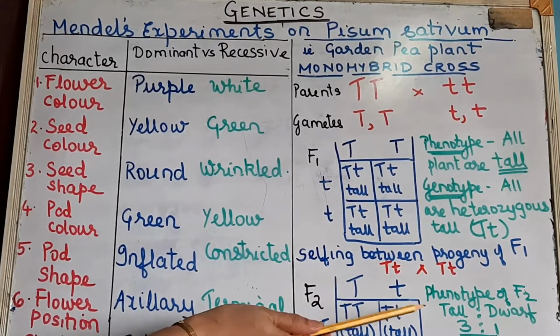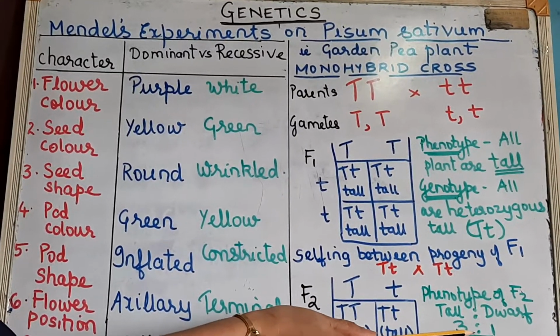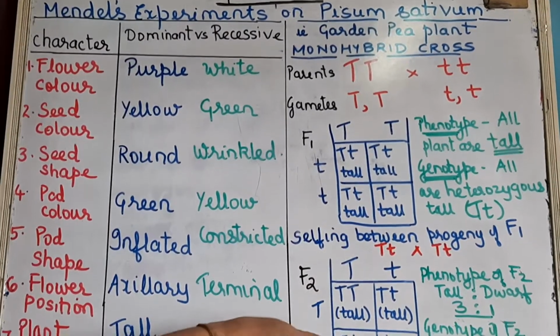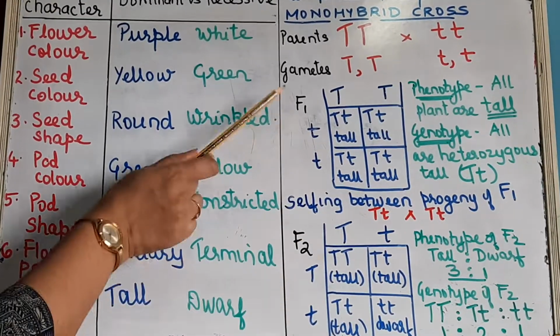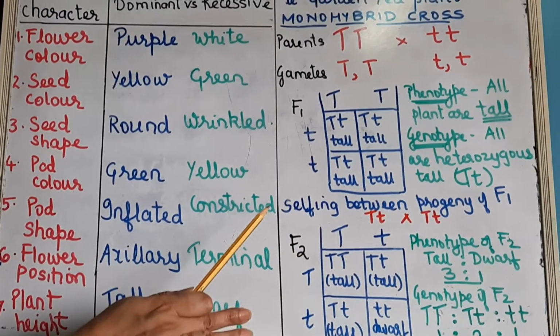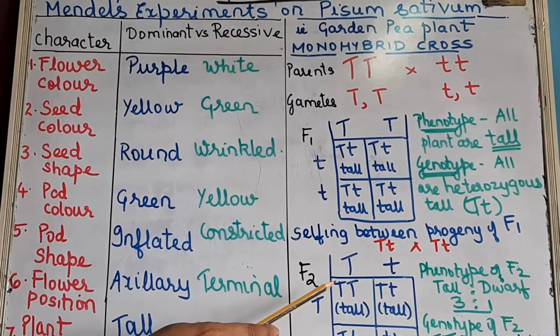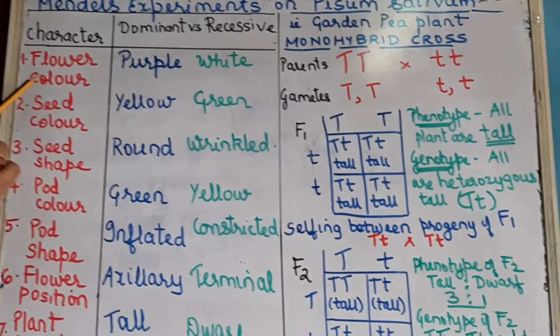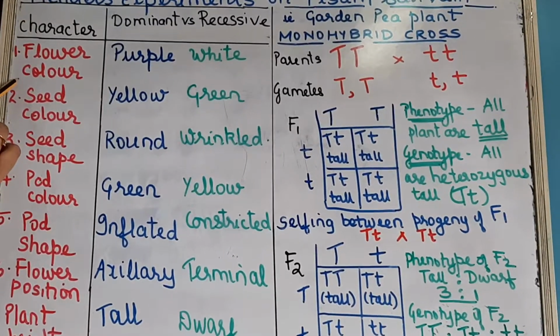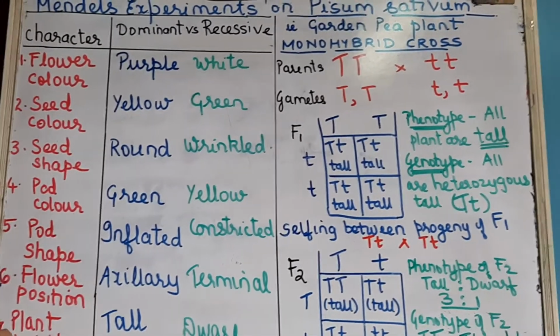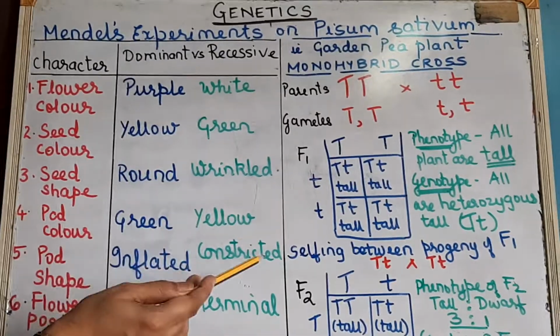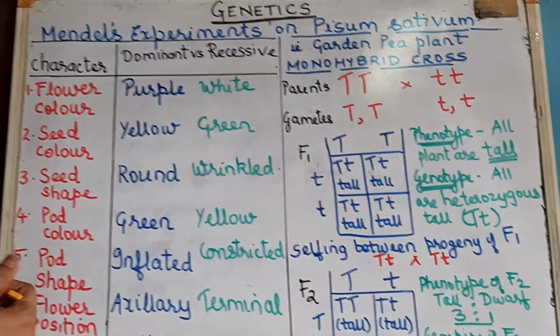So the phenotype monohybrid ratio is what? 3:1, and genotype will be 1:2:1. So this is always the same. Now here we have taken plant height as the character. Now out of these 7 characteristics which are listed here, flower color, seed shape, you can be asked any of these to carry out a monohybrid cross.